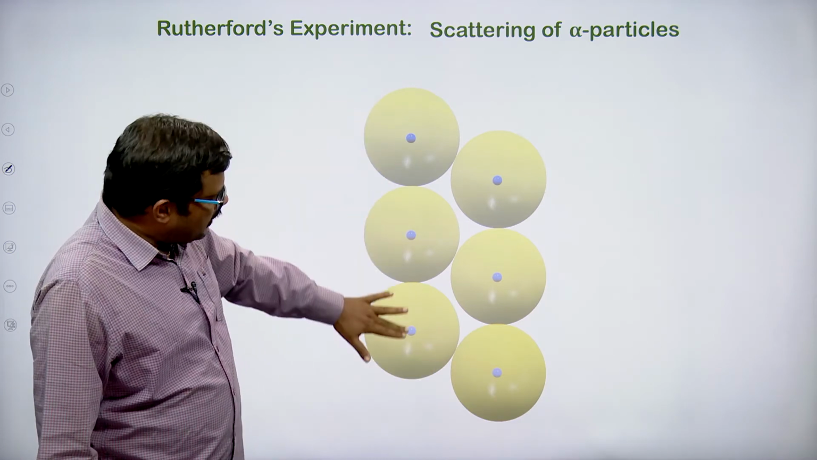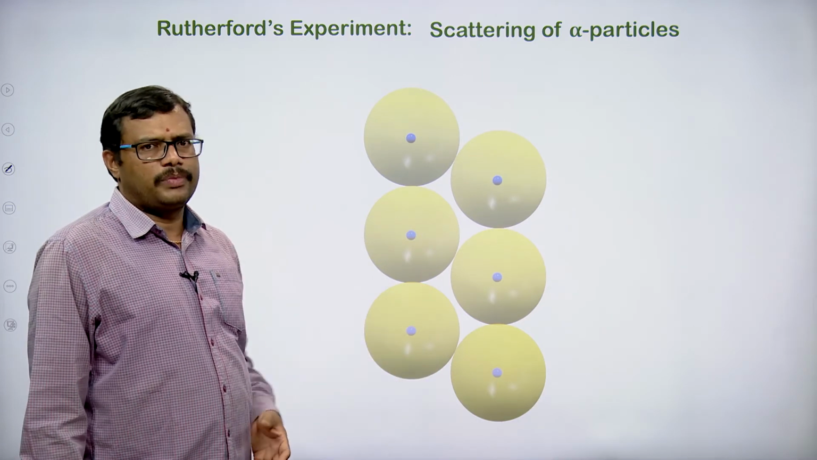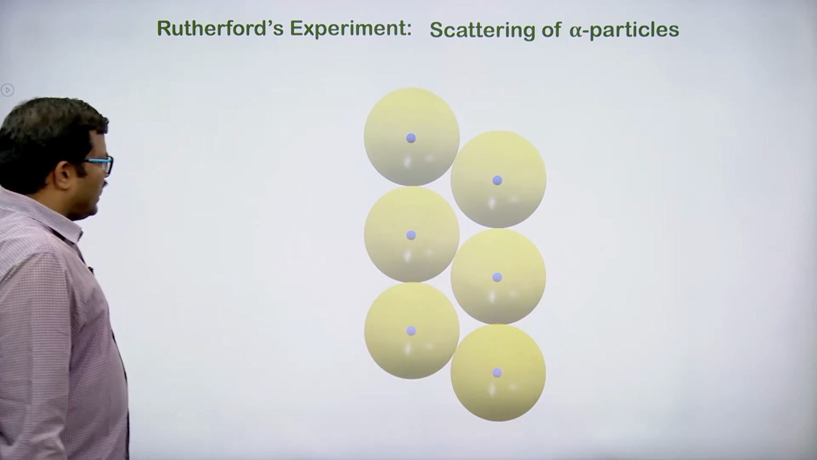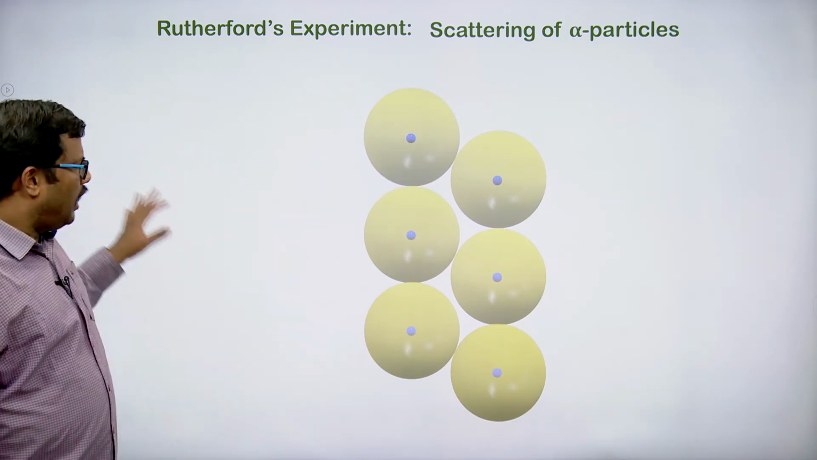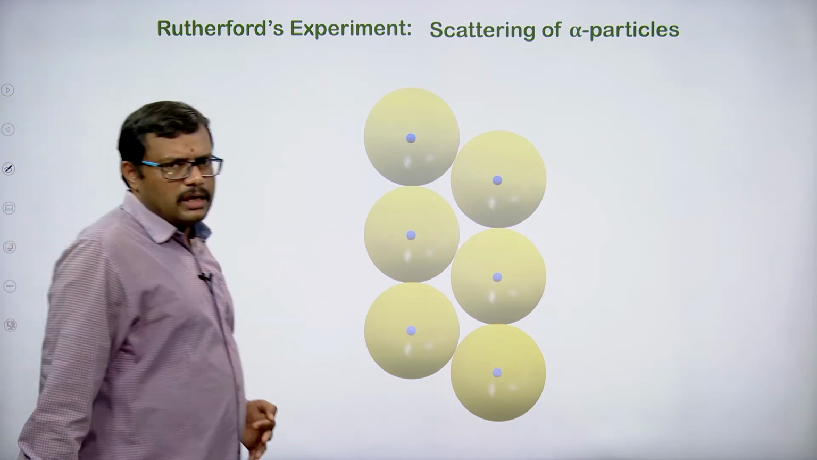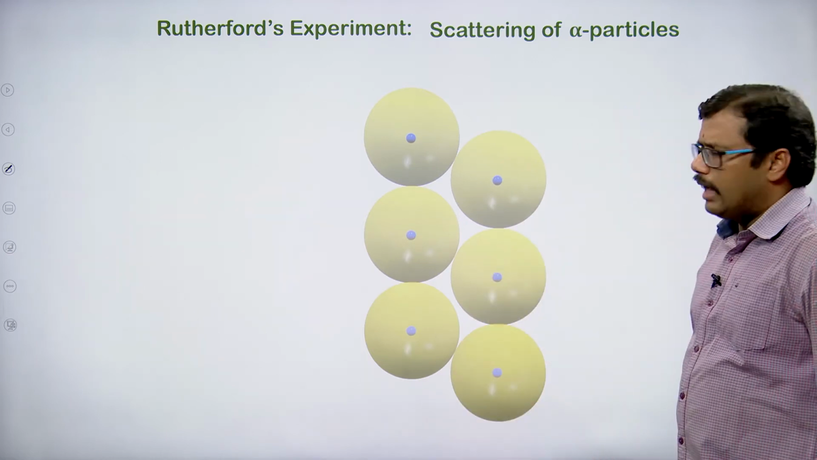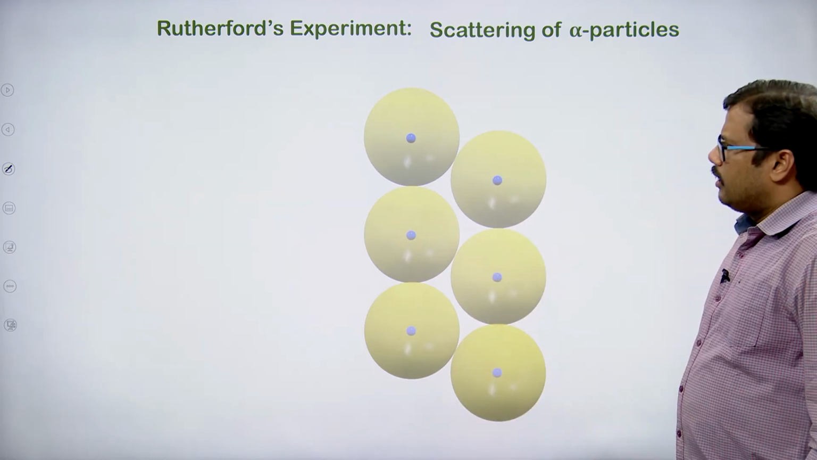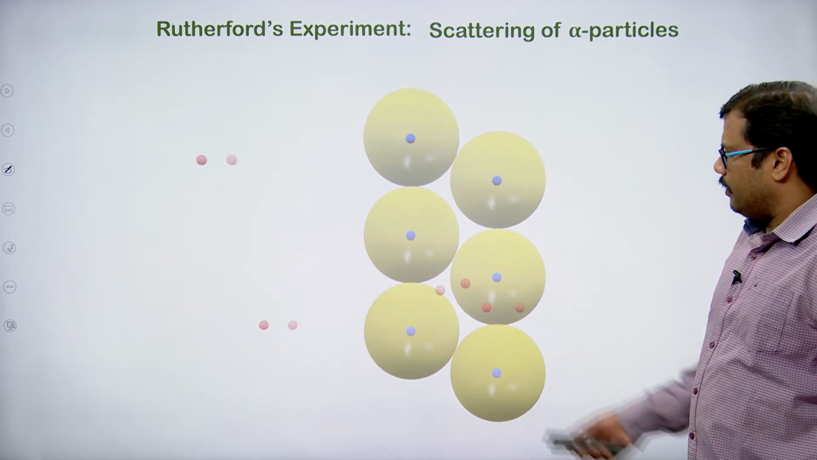These are the gold atoms present in that foil. Now, from this direction the alpha particles are coming, and observe how the alpha particles will change their direction, how they will be passing through the atoms of the gold. The red balls are alpha particles, they are coming and passing through the